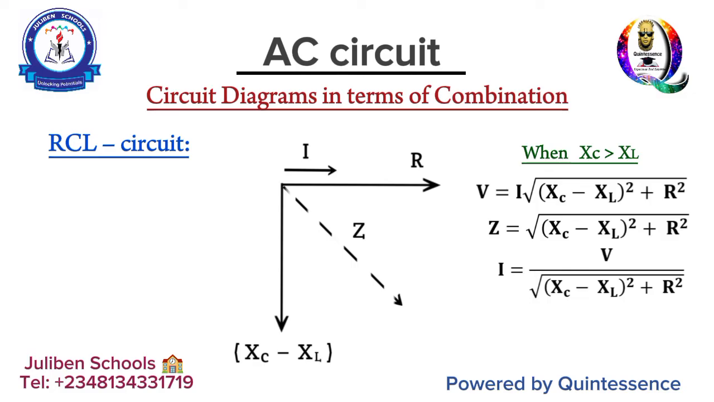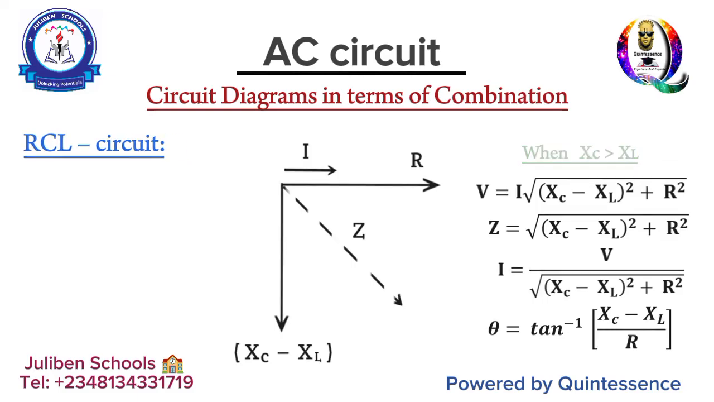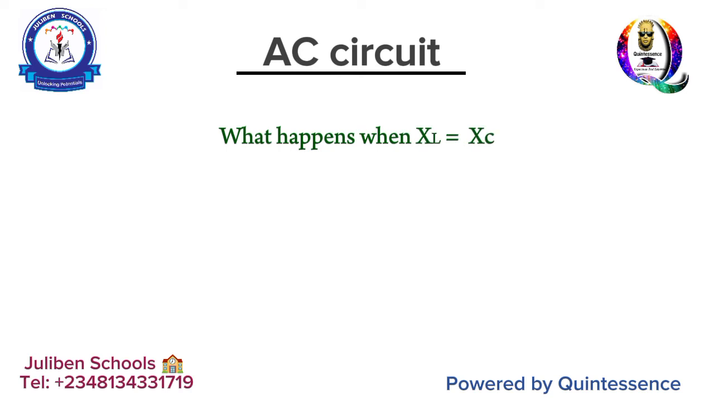The same thing goes with the phase angle. Boom, you have it there. The power factor remains the same, okay? IV cos phi, where your phi is simply the ratio of R to the impedance. Now the big question is, what will happen when XC becomes equal to XL?